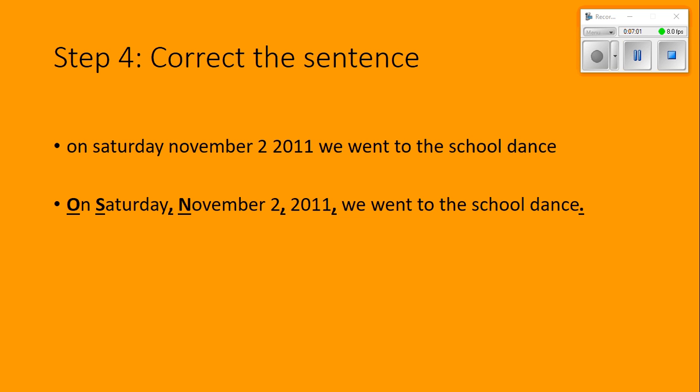We need to correct the sentence. The punctuation is probably the biggest part of this sentence, making sure you know how to punctuate a date correctly. So capitalize on, capitalize Saturday, comma after Saturday, comma after the number in the date, so November 2nd, comma, and capitalize November. 2011, and then you need this comma here. Most people don't know that, so make sure that you note all the commas you need. So you need a comma here, comma here, comma here. We went to the school dance, period. So the commas are probably the trickiest part of this rule.